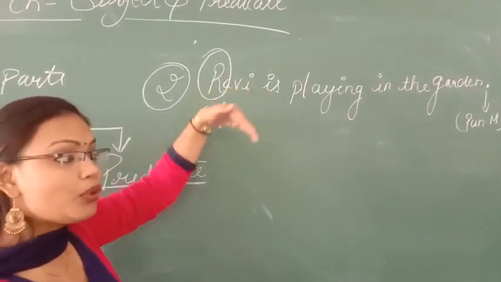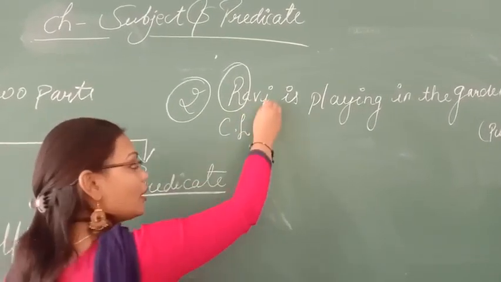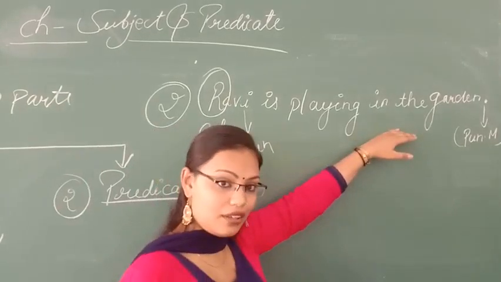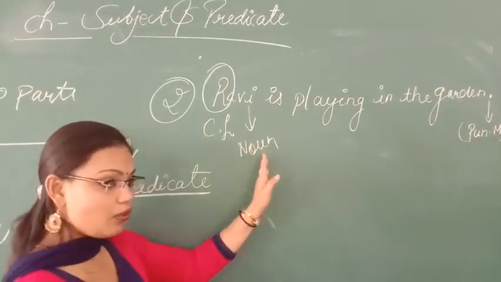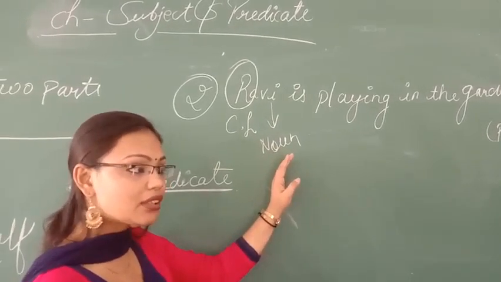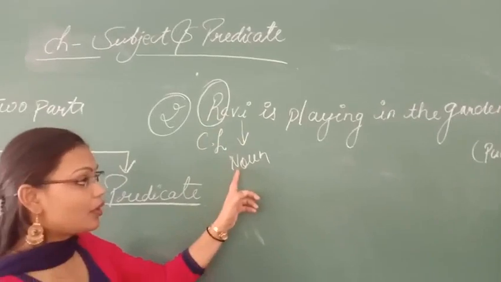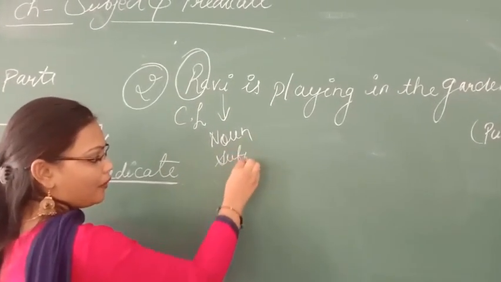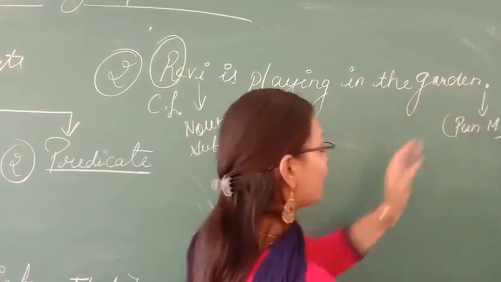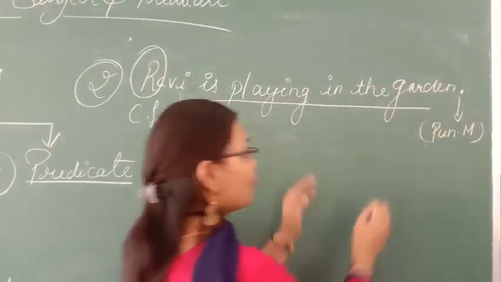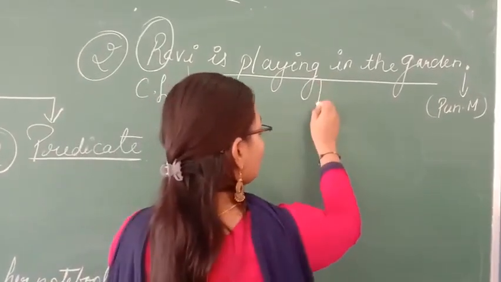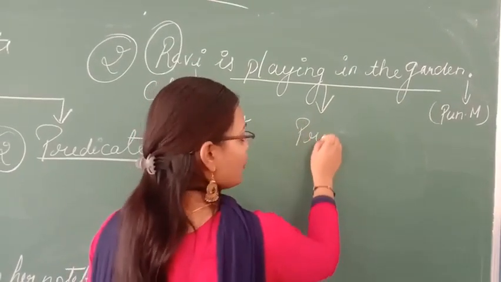Ravi is playing in the garden. So you can ask, who is playing? Ravi. So Ravi here again is our noun, because he is the one who is playing in the garden. So Ravi is the noun, that is the subject, because I told you that whatever work is being done by the noun is called the subject. While for the rest, where is he playing? He is playing in the garden. Means in the same sentence we are talking about Ravi, that he is playing in the garden. So this rest of the sentence will be your predicate.